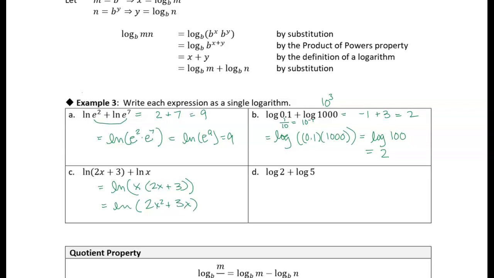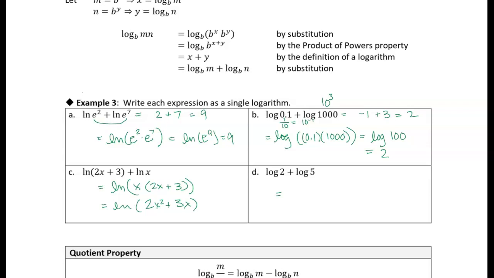All right, one more. We have the log of 2 plus the log of 5. Actually, this is base 10, so this is the common log of 2 plus the common log of 5. Natural logs are the most commonly used logarithm in calculus, because the natural log makes calculus really easy, so people prefer to use natural logs.